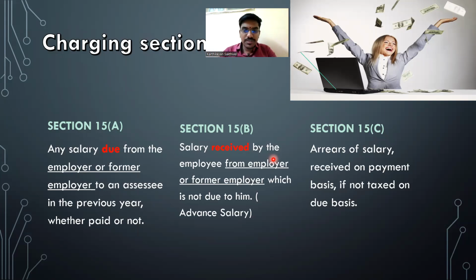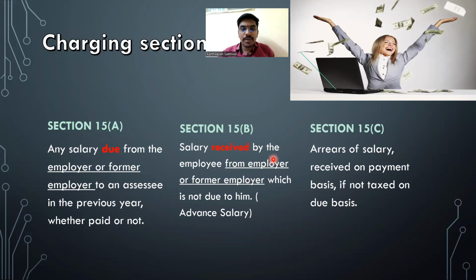If I'm going to receive some salary that is arrears of salary, and I have not paid tax on such arrears on due basis. Let me put it again. I have received arrears of salary, and of such arrears I have not paid tax on due basis. What do you mean by arrears of salaries?